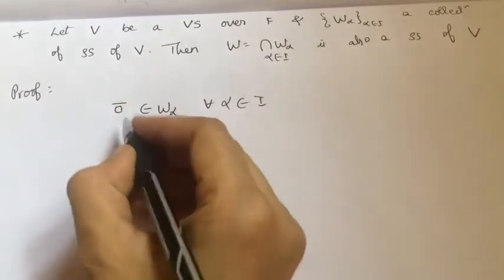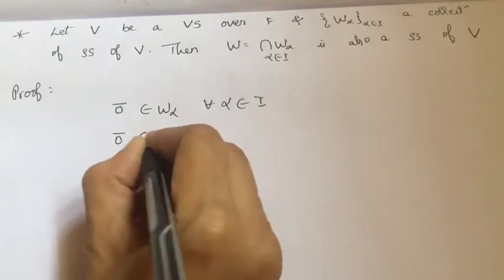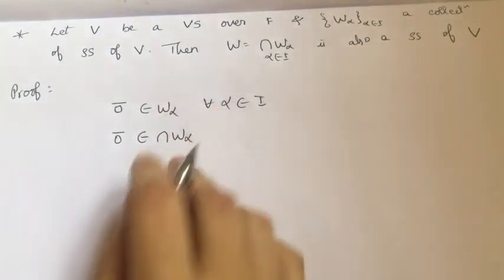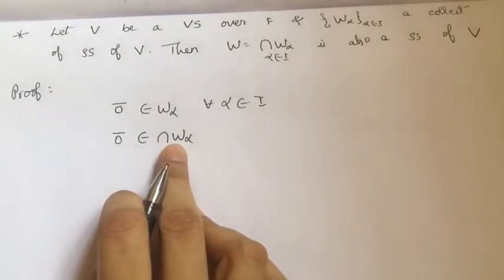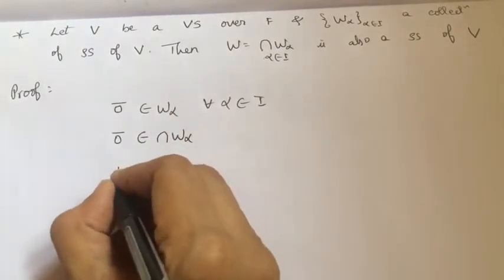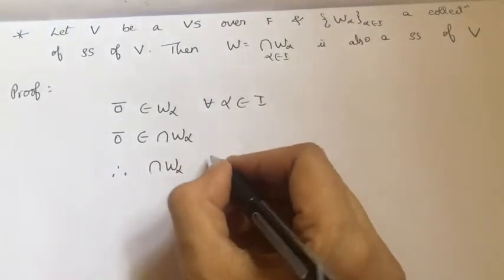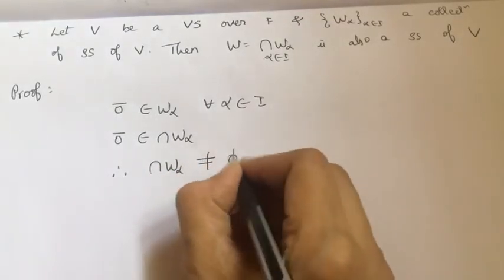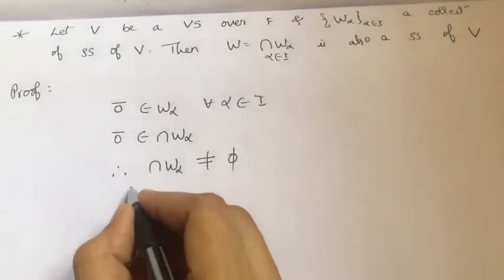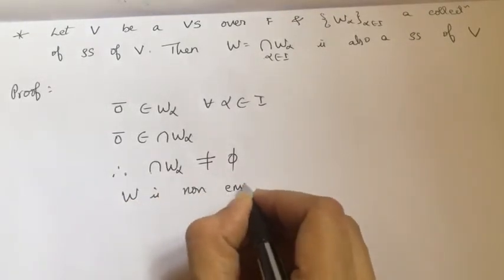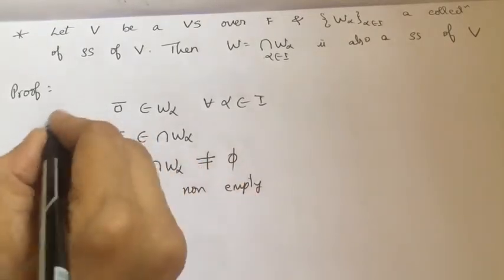Okay, therefore this 0 vector is also in the intersection of all these subspaces. Therefore, I can say that the intersection of W alpha is non-empty. Okay, I can say W is non-empty.